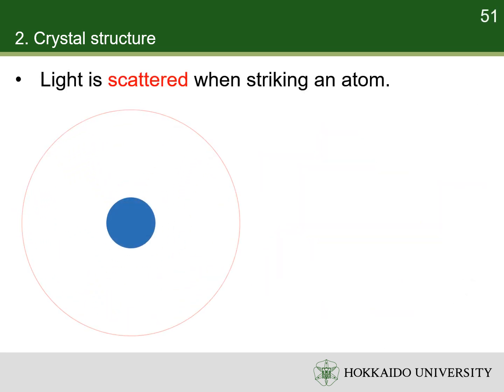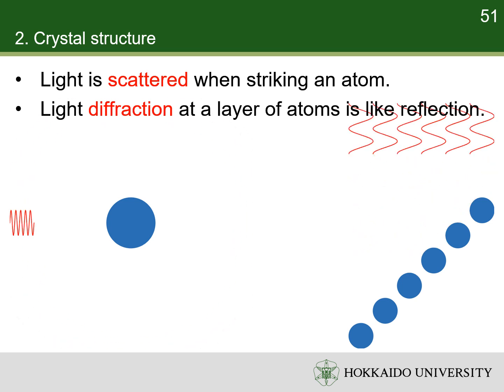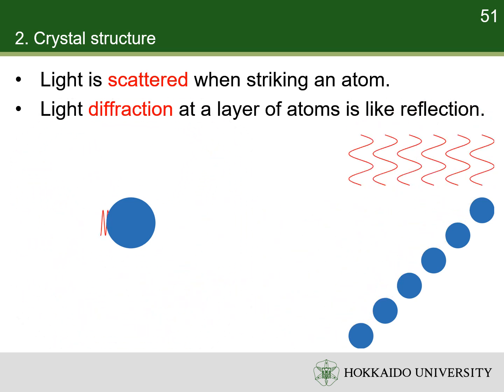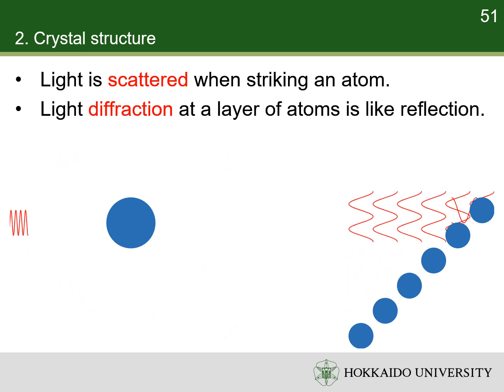Light is an electromagnetic wave. Atoms scatter light waves primarily through the atom's electrons. Just as an ocean wave striking a lighthouse produces secondary circular waves emanating from the lighthouse, a light wave striking an atom produces secondary spherical waves emanating from the atom. When light of a wavelength comparable to atomic spacing strikes a plane of atoms, it undergoes constructive interference when it is scattered in a specular fashion, a mirror-like reflection.